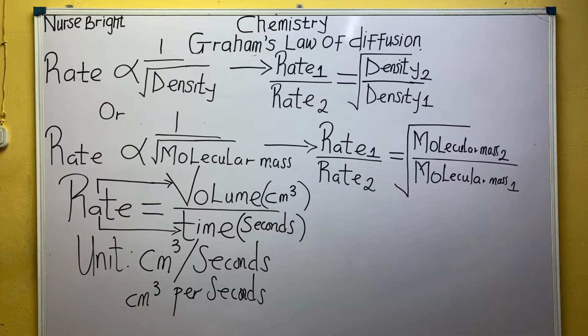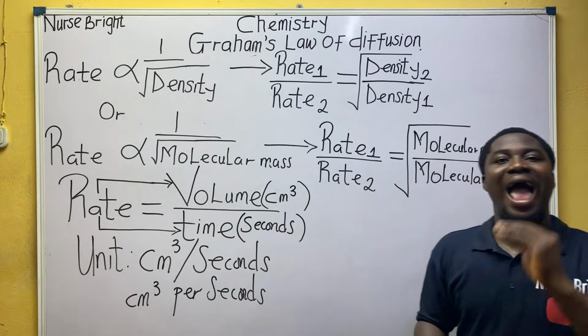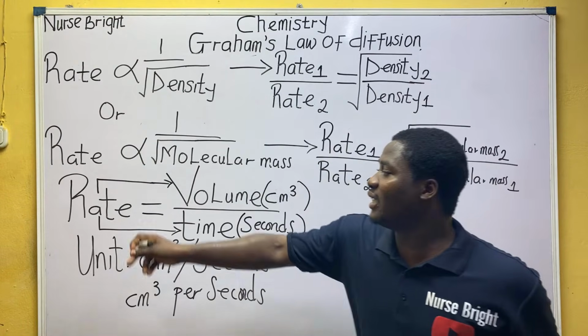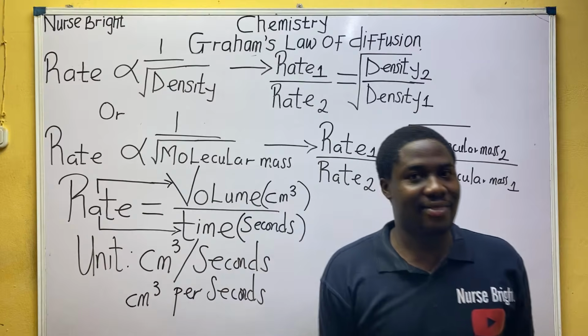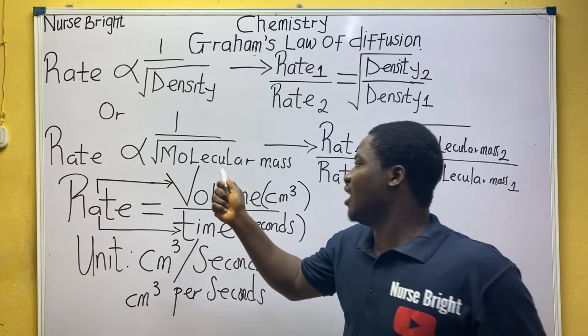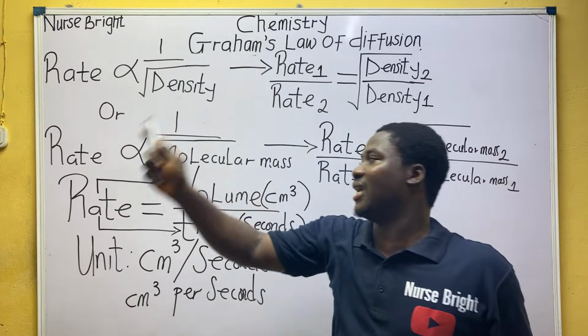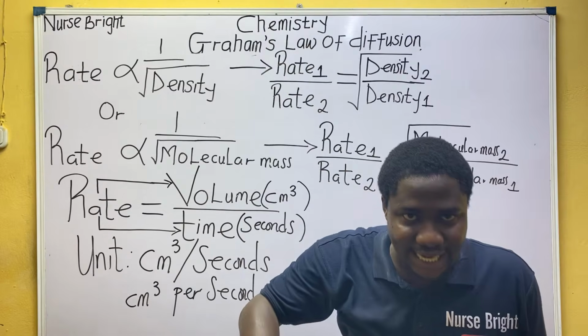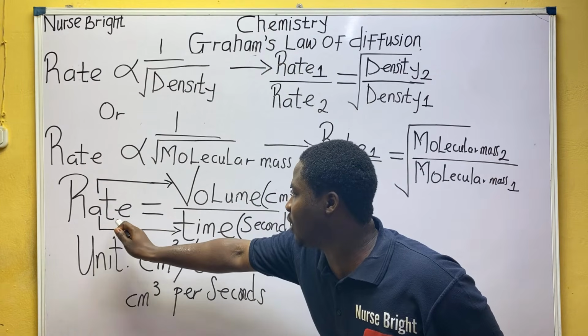Alright, so let us move forward. I repeat: what is the relationship between rate and volume? Direct. As rate increases, volume increases. As rate decreases, volume decreases. But what is the relationship between rate and time?